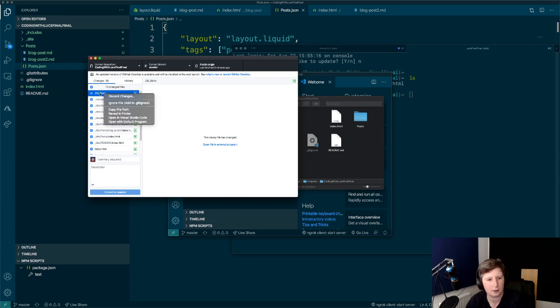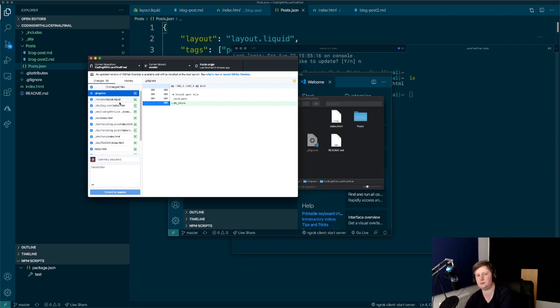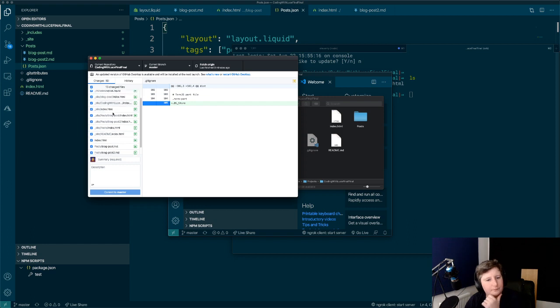Okay. So ignore file. Yep. We don't want .DS_Store because that's what to do with Mac. It always puts a .DS_Store, but we just don't need it. But yeah, so that's all the stuff. So now we'll actually push this up. Cool. And it's only added the stuff we actually care about.